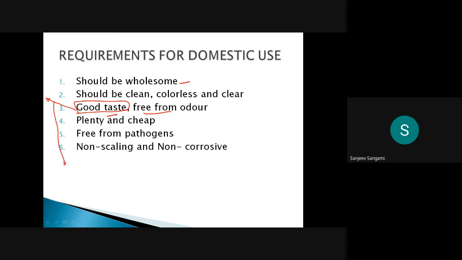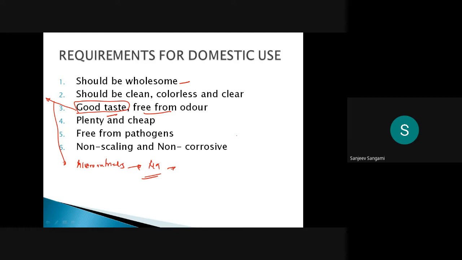See, according to some of the norms, we need some micronutrients. For example, sodium is required for our body, but at what level, that we have to check. If I am completely removing the minerals or the nutrients from the water, then it is not fit for drinking.